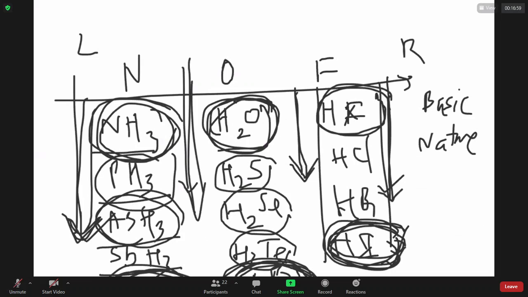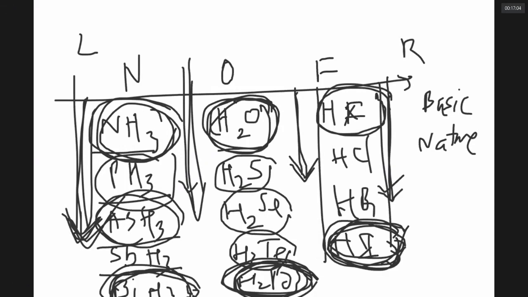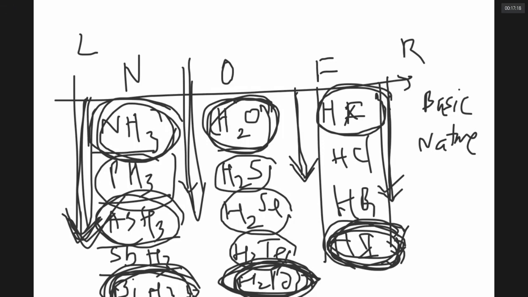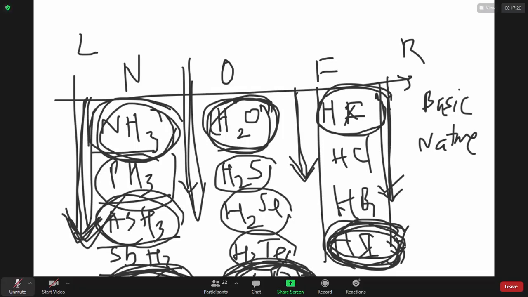And also down a group, the covalent nature is increasing. Which is most covalent in this? BiH3. Which is most covalent? H2Po. Which is most covalent in this? HI. And also down a group, water solubility is decreasing. So these are general trends which we see.